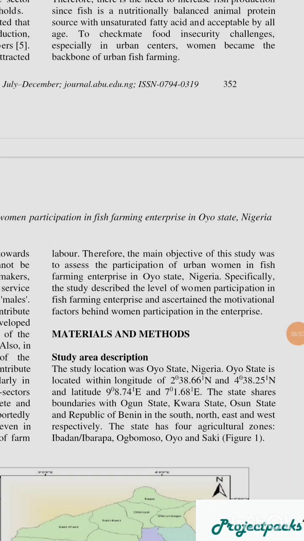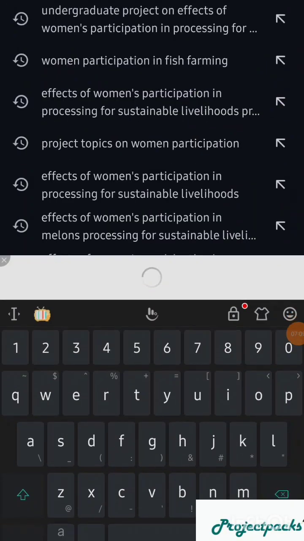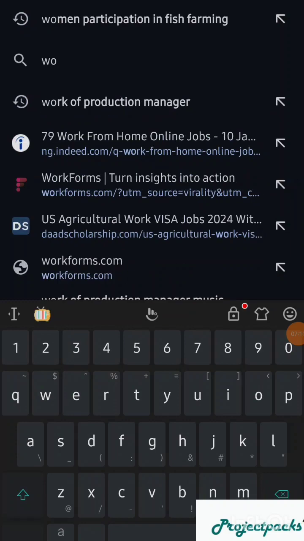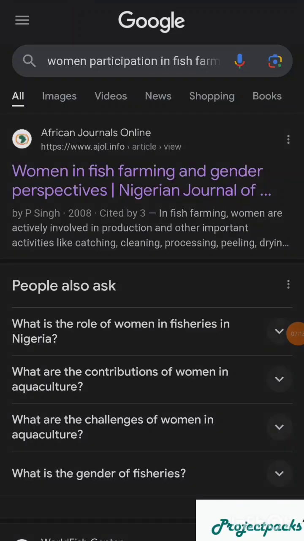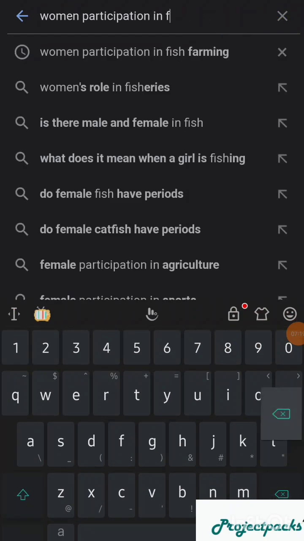Just ensure that what you're working on is very recent. I'll also show you how to search for recent material online on Google. So let's go. Here, let's open a new tab. When you open a new tab, you type women participation in, let's say, fish farming or fish processing, let's say, okay, melon processing.